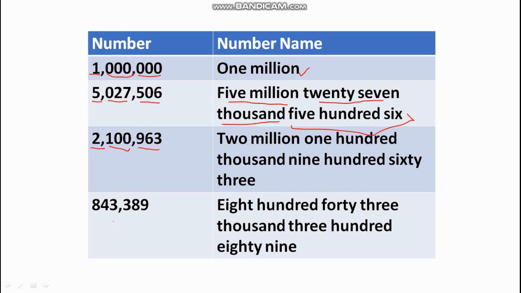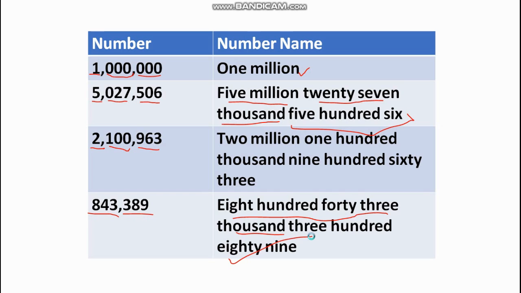What is the next one? Here we have ones period and thousands period only. So the number will be 843,000. In continuation, 389. Let's move on to the next slide.